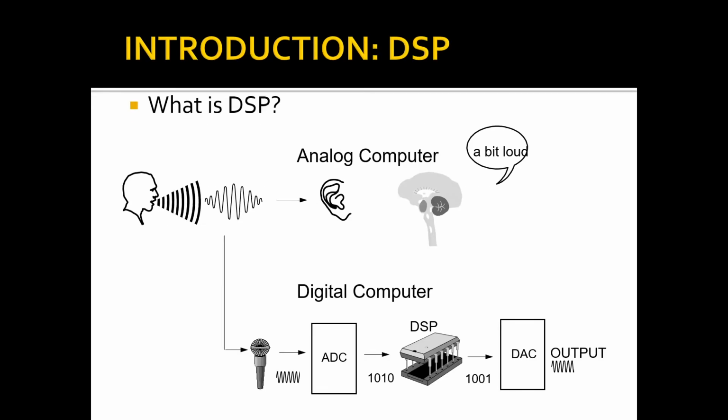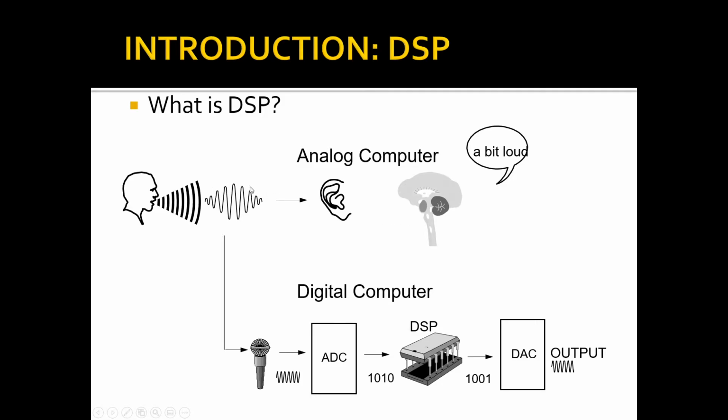So if we have to overcome the disadvantages of analog signal processing, that's why we go for digital signal processing. You can see in this particular slide that a person is speaking. The speech signal carries the information of what the person is speaking. That speech signal is received by the ear, and through the ear it passes to our brain.